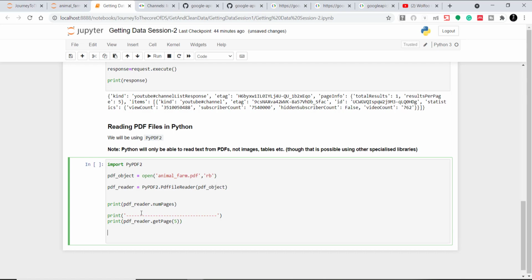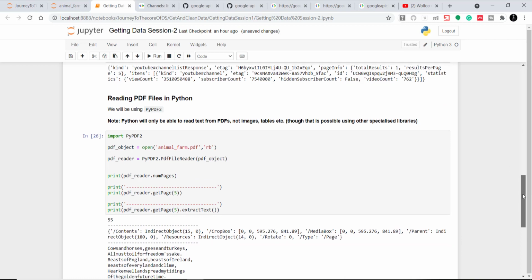So guys, this will return the object. If we want to get the text out of it, we will simply say pdf reader dot getPage dot extractText. Let me separate this also.